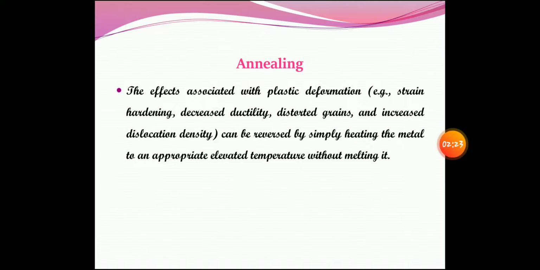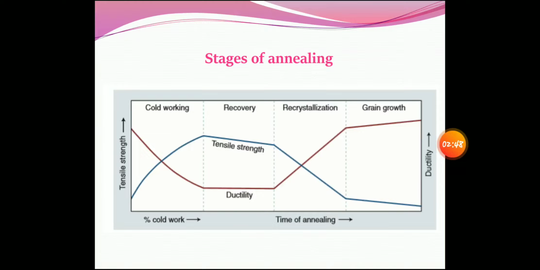So the points are: use half the melting temperature of the metal; if the melting temperature of the metal is high, then the annealing temperature should be high; and the more cold working done before, the more annealing should be done to reverse the process. Okay, in the process of annealing, you will have three stages: recovery, recrystallization, and grain growth.